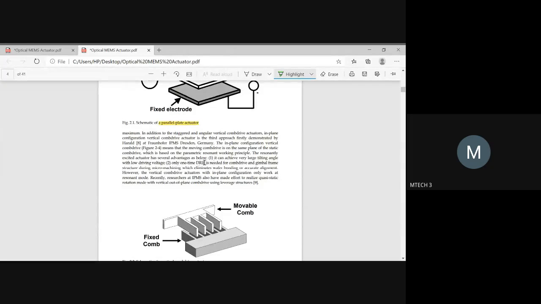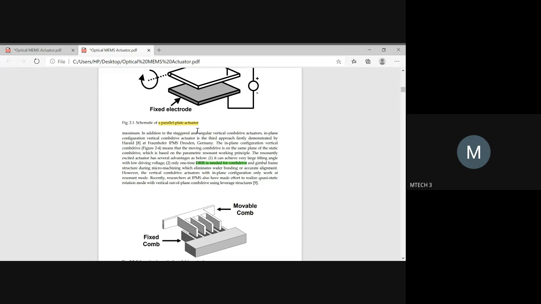Okay, and DRIE. Only one time DRIE is needed for the combo drive, wherein in the case of the parallel plate capacitor, you need more, more than one time. So that is the difference. So what is DRIE? I had explained it to you in the MEMS chapter. Can anyone tell me what is DRIE? Be quick. I've explained so many times. Again, repeating only from my end is not good. You have to be interactive.